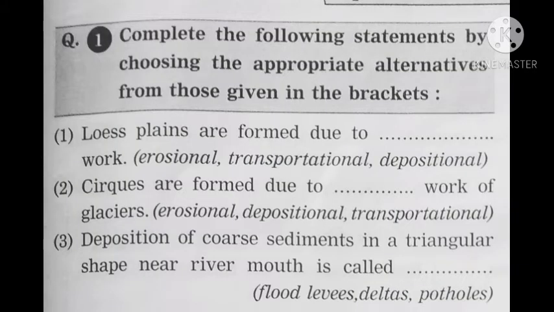Question number 1, complete the following statements by choosing the appropriate alternatives. First, flood plains are formed due to depositional work. Next question, cirques are formed due to erosional work of glaciers. Third, deposition of coarse sediments in the triangular shape near the river mouth is called deltas.